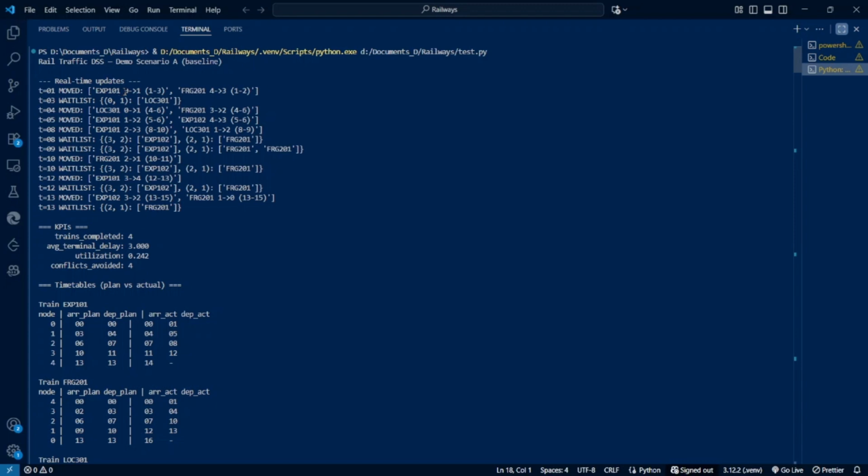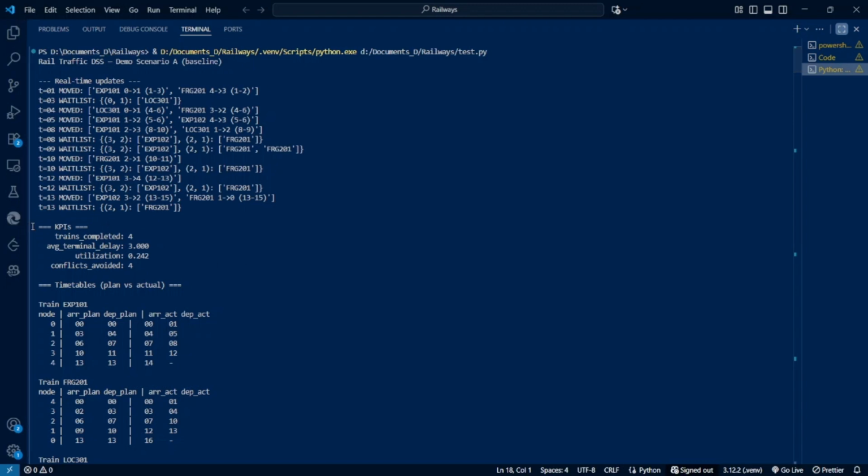Here, EXP101 represents an express train, which moves from block 0 to 1 from timestamp 1 to 3. And Freight 201, which is another train, moves from node 4 to node 3 from time 1 to 2. At t equals 03, Local 301, which is another train, has been waitlisted because in the priority order, for now Express 101 stays at a higher level than Local 301, so it has been pushed to the waitlist. First Express 101 will be passed, and then Local 301 will be passed. This is how the whole real-time updates are shown.